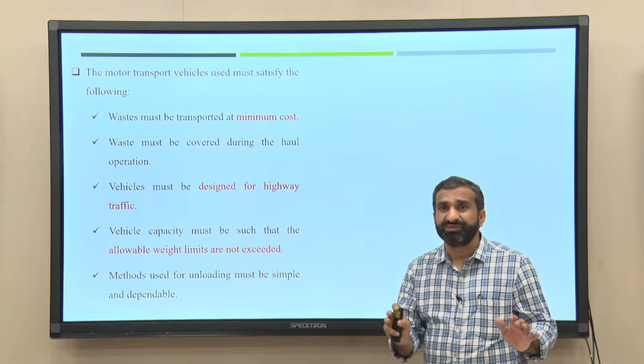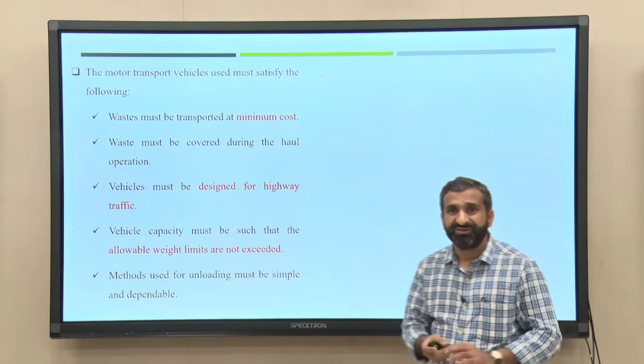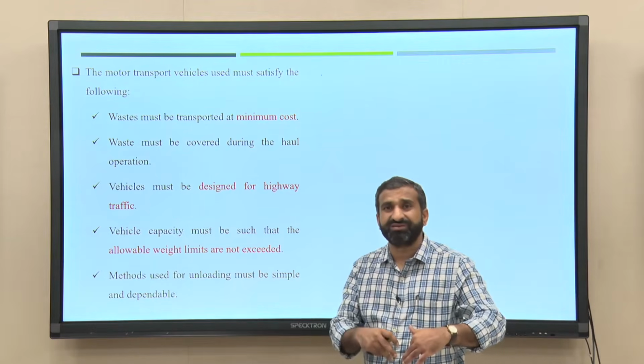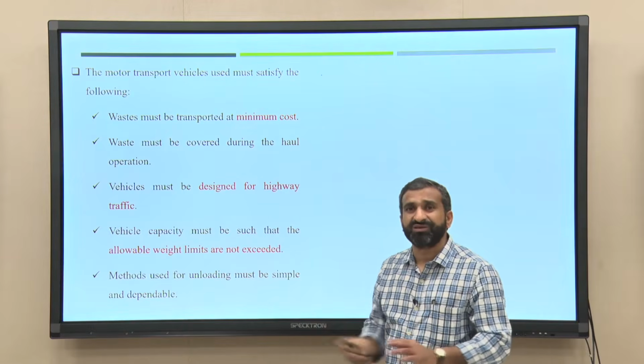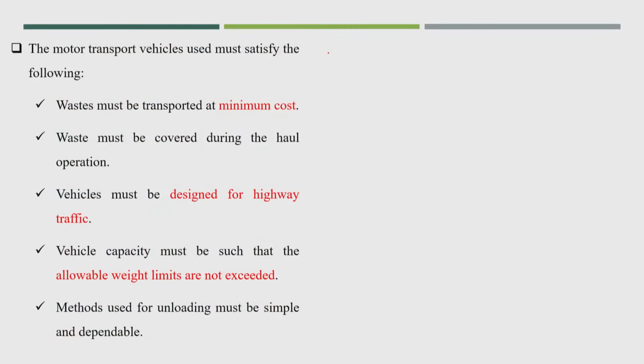We need to see whether U-turning is very difficult or possible; it will take a lot of time and also create problems for other vehicle traffic.